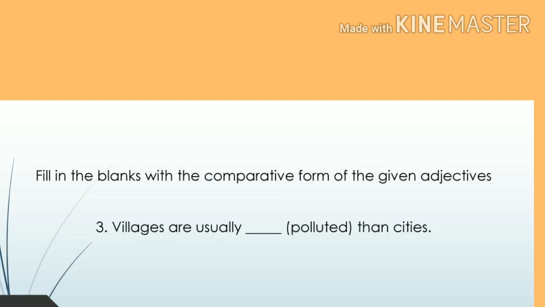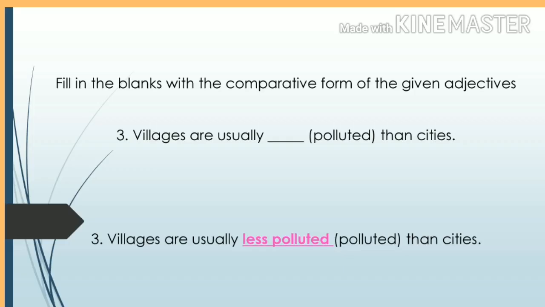So we have to add a comparative word before this word, so we can add less. Less polluted. Villages are usually less polluted than cities. Do the remaining sentences on your own. Just write the comparative form of the given adjectives in the given space.